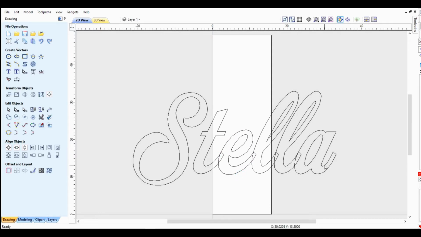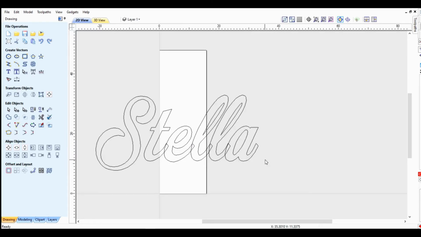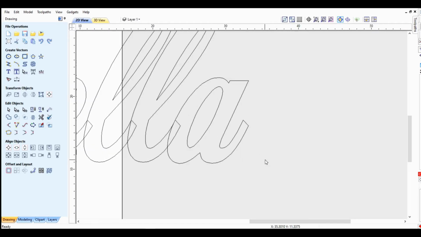And on the end, with the letter A, they wanted some extra curl. So I need to modify that. I'll go into the polyline tool and just rough out a shape that I think might look good.